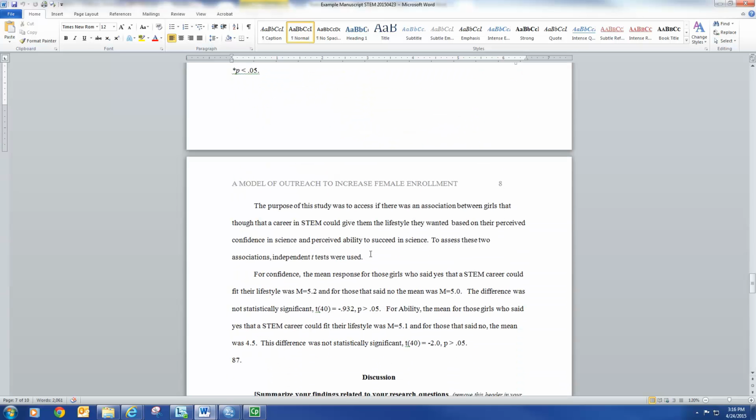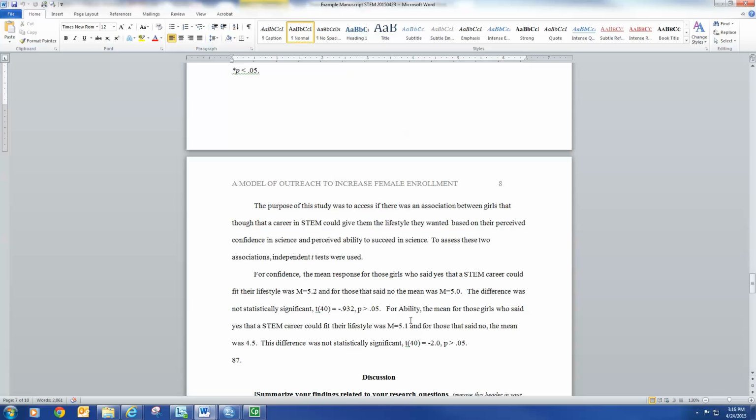So the purpose of this study was to assess if there was an association between girls that thought a career in STEM could give them the lifestyle they wanted, based on their perceived confidence in science and perceived ability to succeed. We're going to address that with independent samples t-tests.